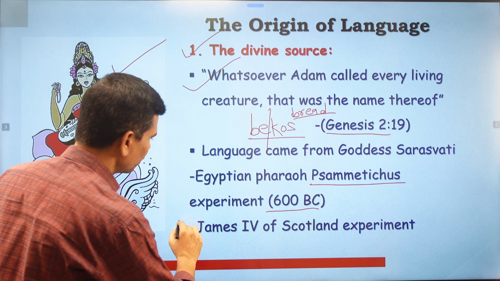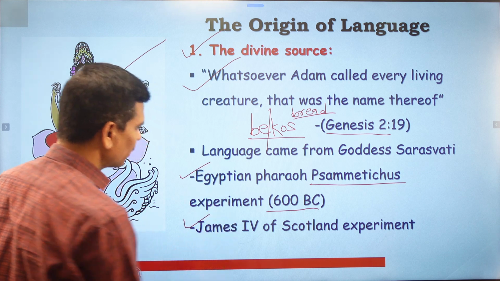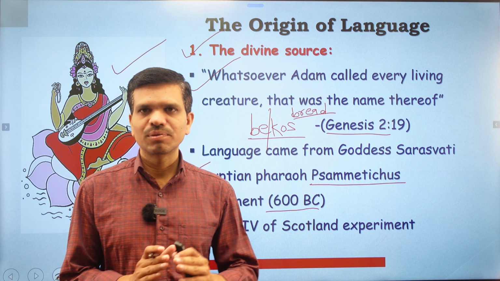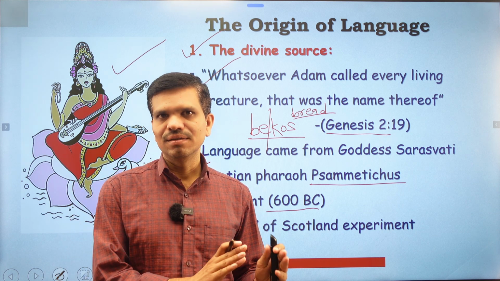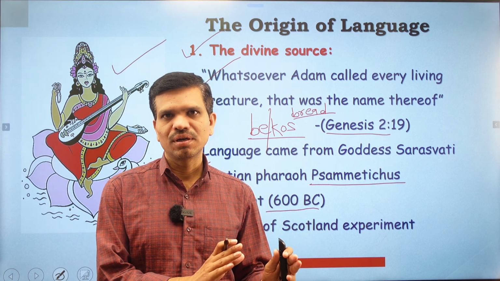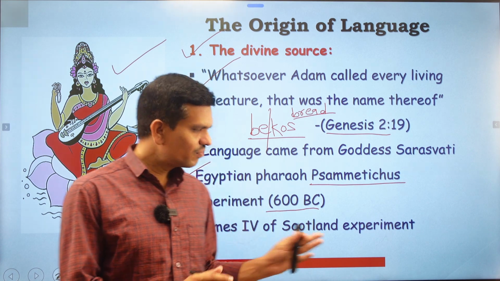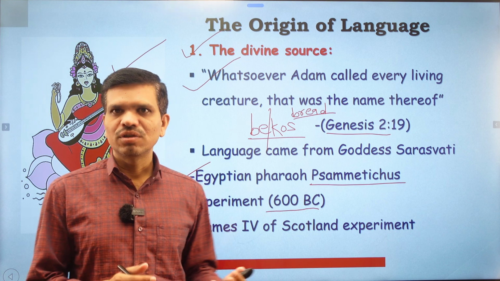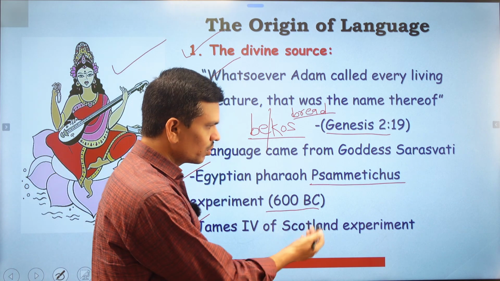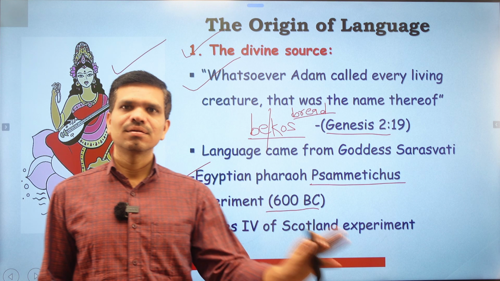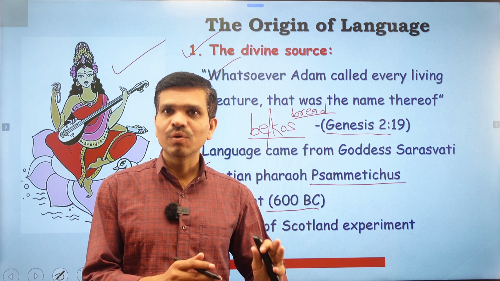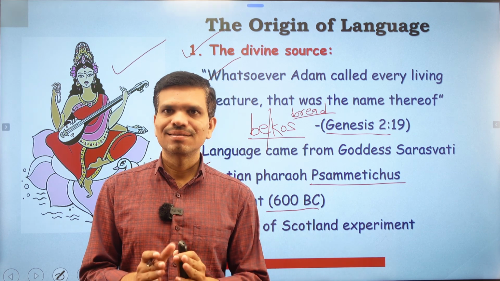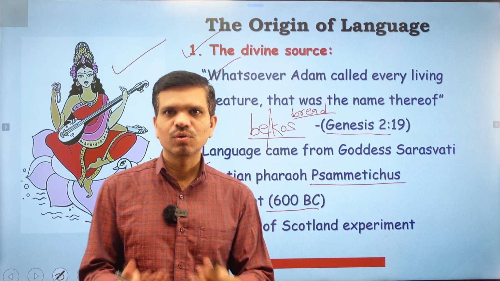Second, the same type of experiment was done by King James the Fourth of Scotland. In that experiment also, he kept the child in the company of mute people, and after 2 years he found that the first word uttered by that child was in Hebrew. So he said that it was a very great experiment, and that the language Hebrew came from God, or we can say that the child spoke the language of God. This was the speculation.